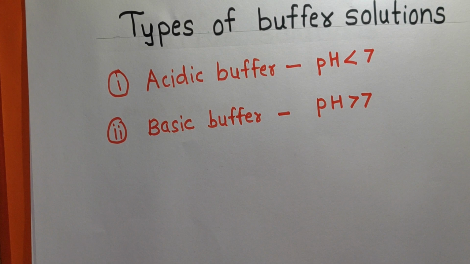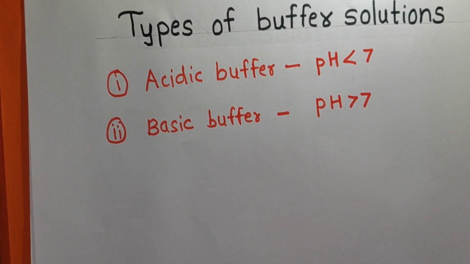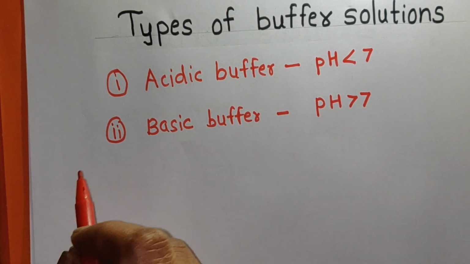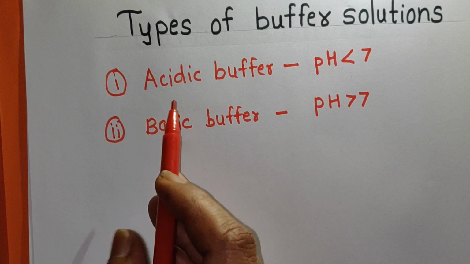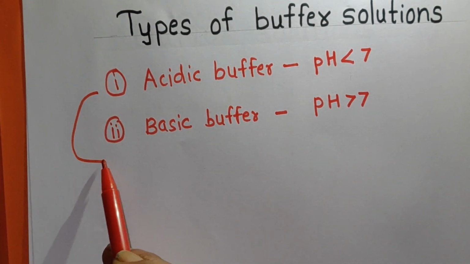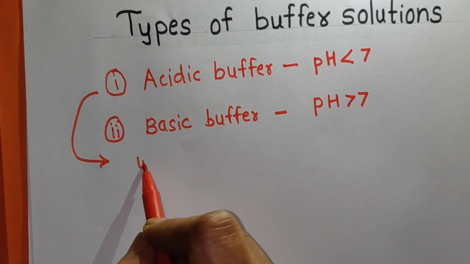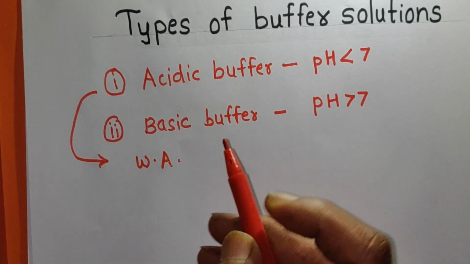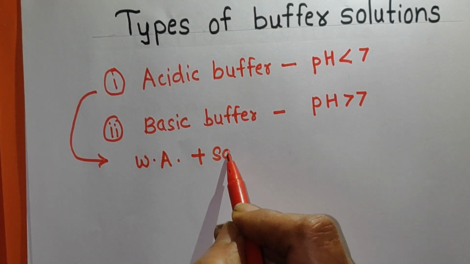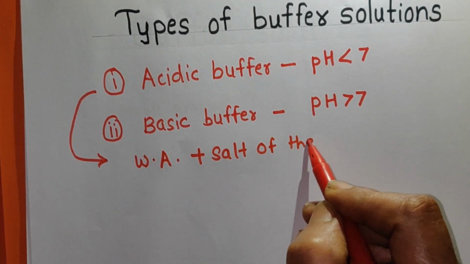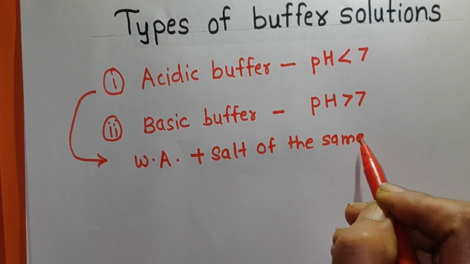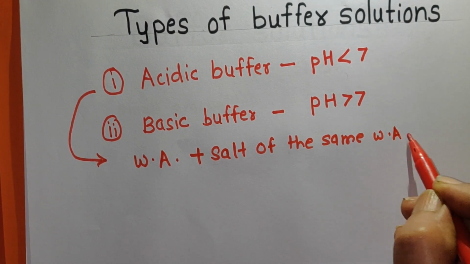Now how are these buffer solutions prepared, how is an acidic buffer prepared and how is a basic buffer prepared? An acidic buffer is a mixture of a weak acid and a salt of the same weak acid. Remember, a salt of the same weak acid with a strong base.